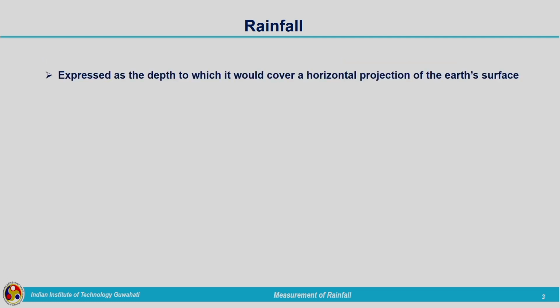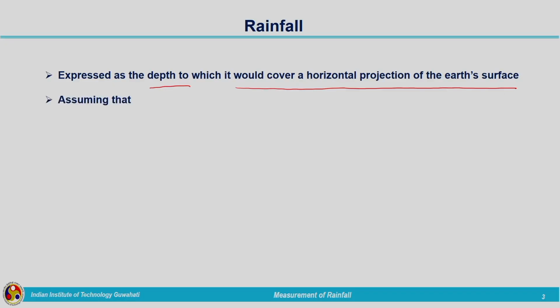It is expressed in terms of depth of rainfall. We will be talking about this much depth of rainfall, this many millimeters or centimeters of rainfall. So, it is expressed as the depth of rainfall to which it would cover a horizontal projection of the earth's surface. As we all know, the earth's surface has a certain curvature. So, this depth represents, if we are projecting on a horizontal earth surface, how much will be the depth of rainfall. That is what represents the amount of rainfall which we are experiencing.